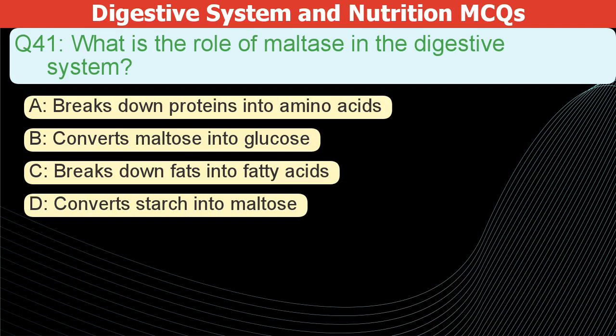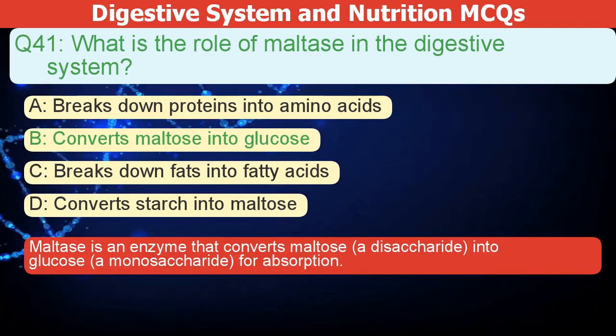What is the role of maltase in the digestive system? A. Breaks down proteins into amino acids. B. Converts maltose into glucose. C. Breaks down fats into fatty acids. D. Converts starch into maltose. The correct answer is B. Maltase is an enzyme that converts maltose, a disaccharide, into glucose, a monosaccharide, for absorption.